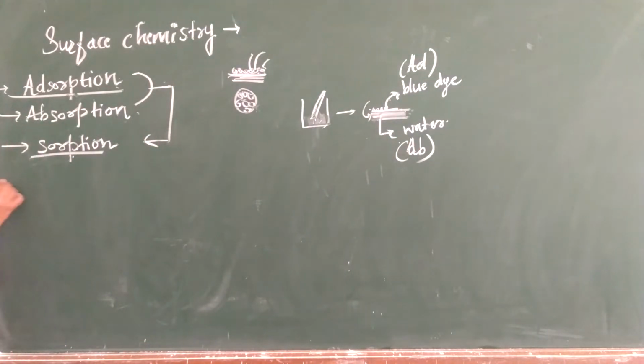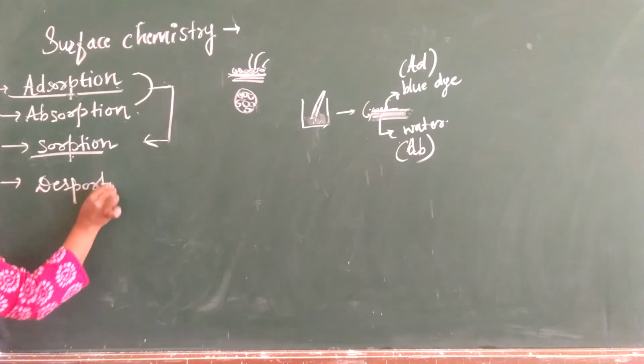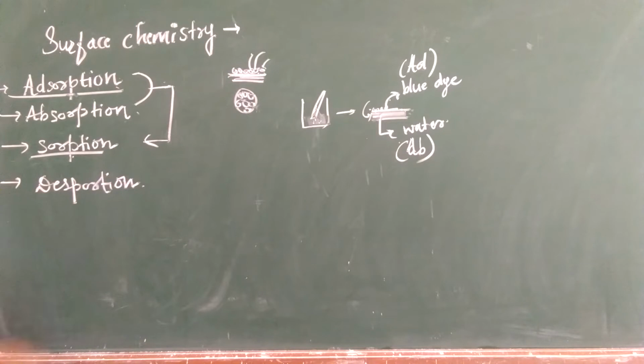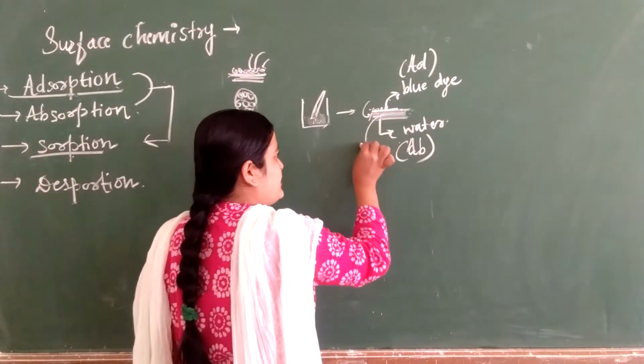The next phenomenon is desorption. Desorption is another term where release of adsorbed as well as absorbed substance from the adsorbent into the surrounding medium is called desorption.